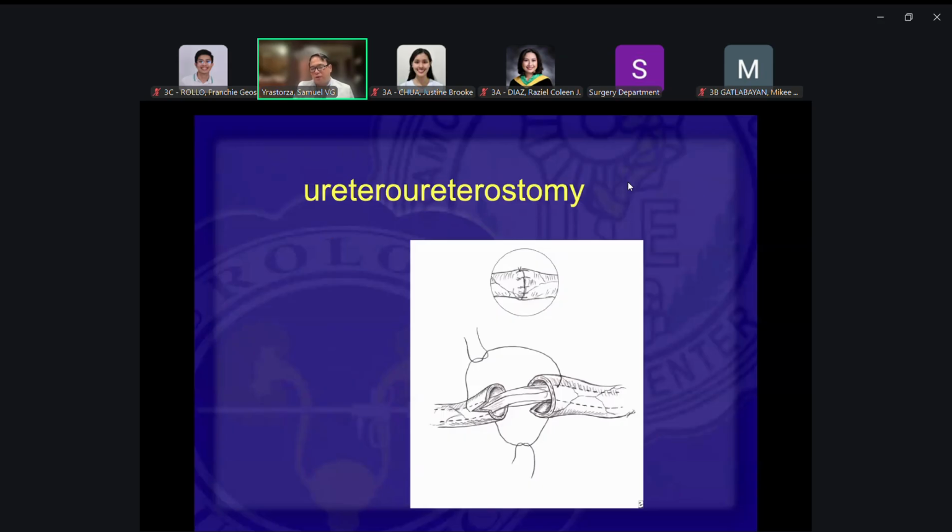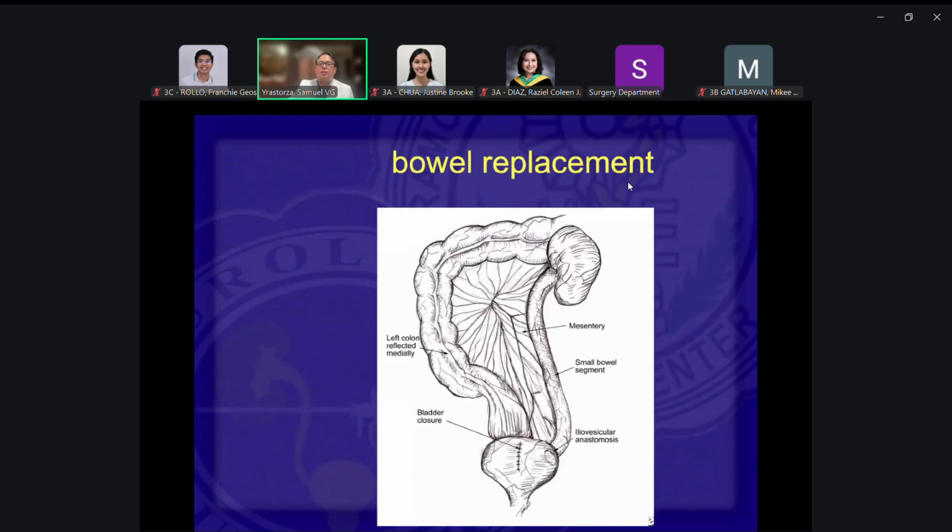So this would be very simple, ureterostomy. At least know the term, okay? When you have only a short segment that is injured, then you can debride both ends, make sure that there's good vascularity at both ends of the injured area, okay? And then repair it, just reconnect it with sutures. So that's primary end-to-end anastomosis or ureterostomy. That would be the simplest. However, if you have a long segment, then you might need to use a bowel.